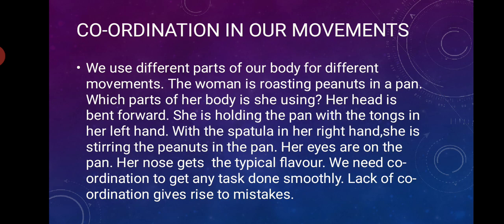Suppose we are saying the woman is standing and roasting peanuts in a pan. Peanuts, you know, shengdana, that she is roasting in a pan. So which parts of her body is she using? Her head is bent forward. While roasting the peanuts, she is bending her head. She is holding the pan with the tongs in her left hand. The tongs, she is holding the pan with the tongs, right? With the spatula in her right hand, she is stirring the peanuts in the pan.